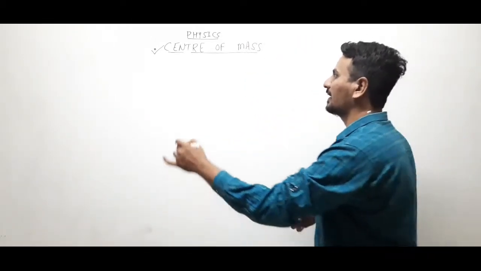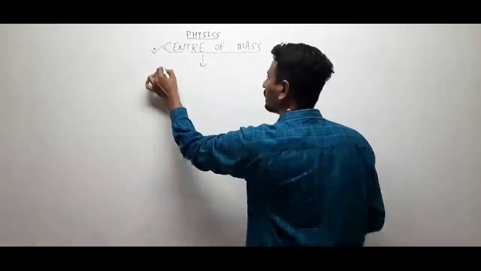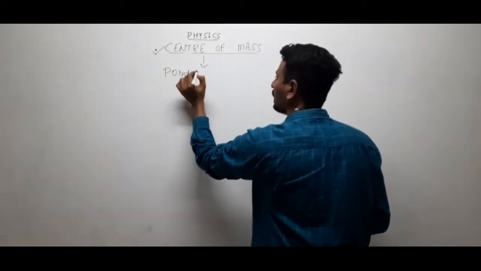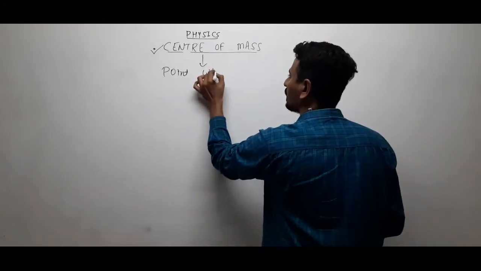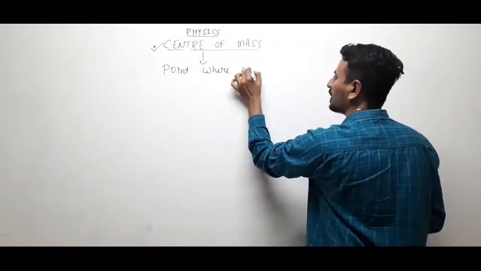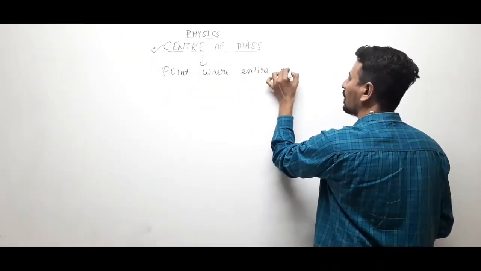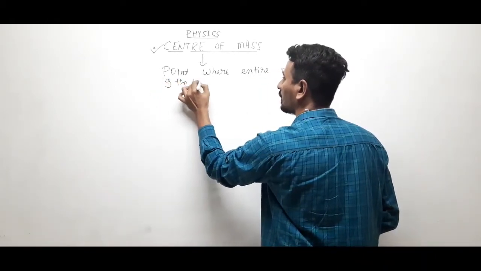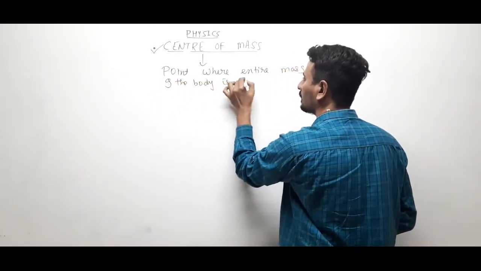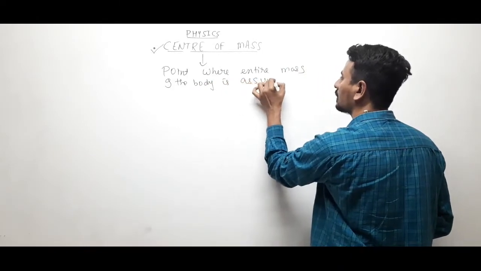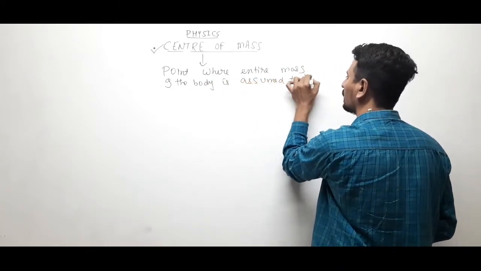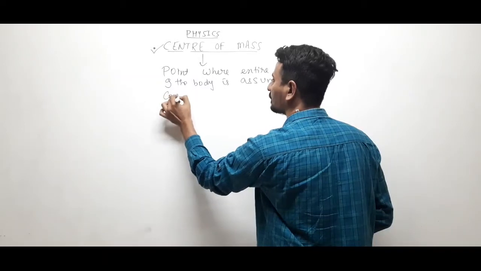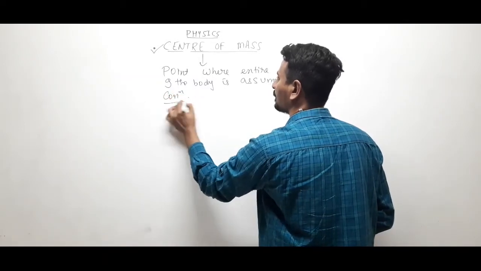So center of mass is a point where the entire mass of the body is assumed to be concentrated, right?